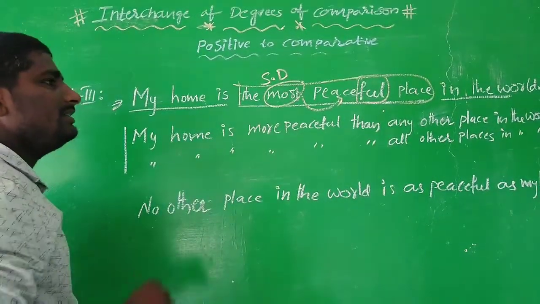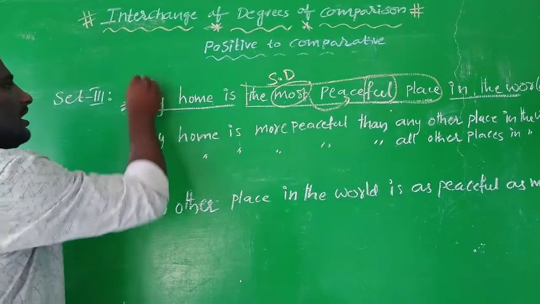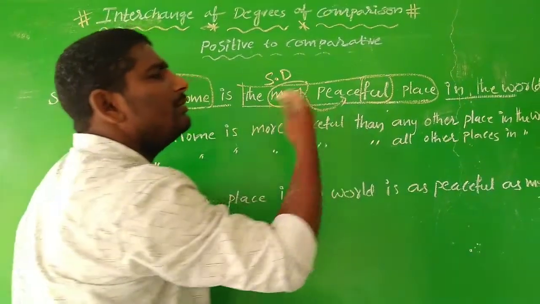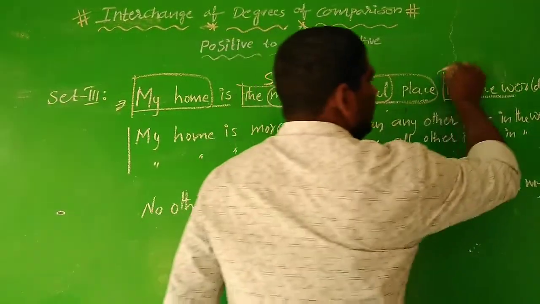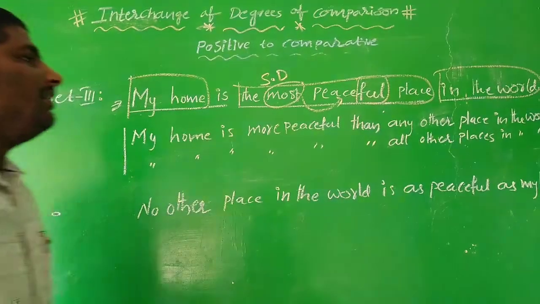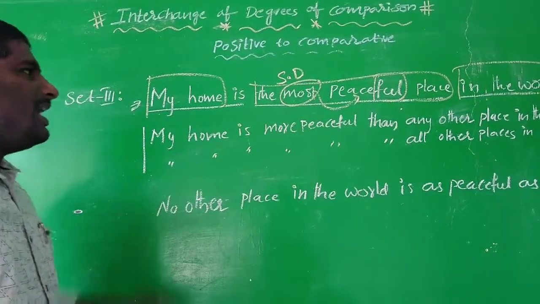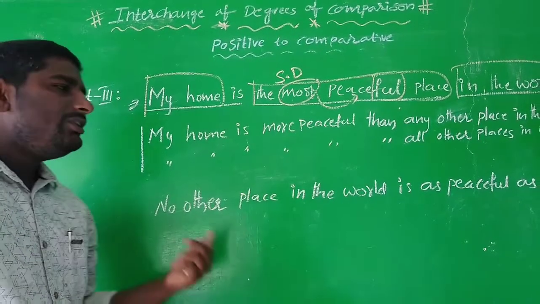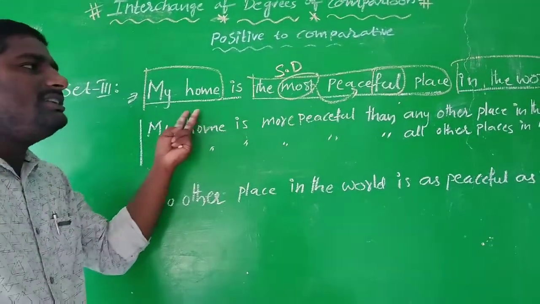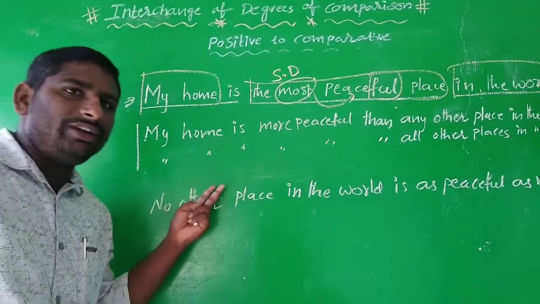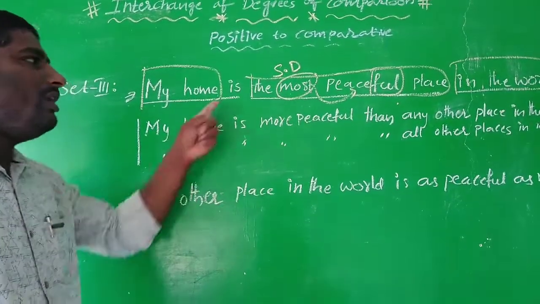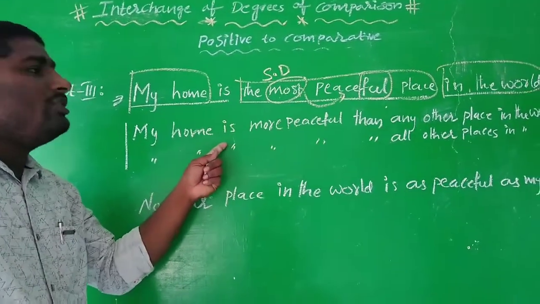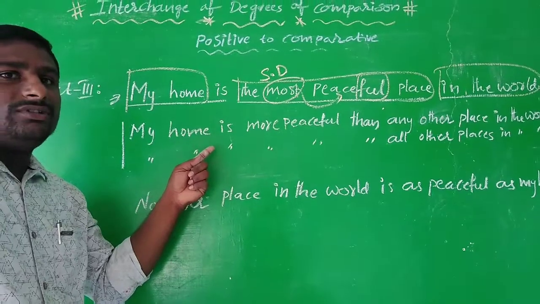superlative degree, right? So again you can see how the comparison is taken. My home is compared to all other homes in the world. That is one point you can see. And here the comparison is among more than two places. So it is possible to transform this sentence into comparative and positive degree. So how can this superlative degree sentence be transformed into a comparative sentence?